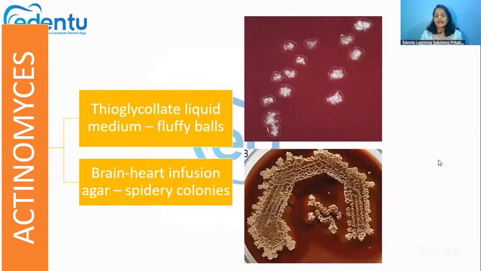It can be grown in thioglycolate liquid medium, where you will see fluffy balls, or in brain heart infusion agar, where you will see spidery colonies. So thioglycolate liquid medium and brain heart infusion agar can both be used for growing actinomyces.